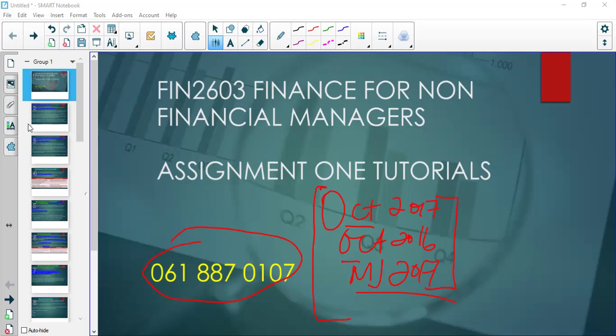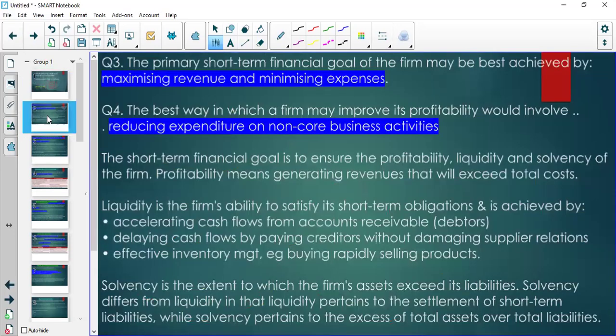Part of financial management has to do with determining the goal of financial management as well as the operating environment. Like I said, we're going to discuss the concepts and principles, but we're going to be guided by the questions.